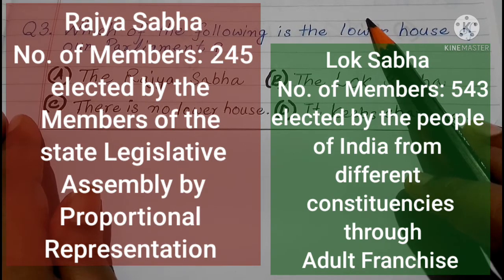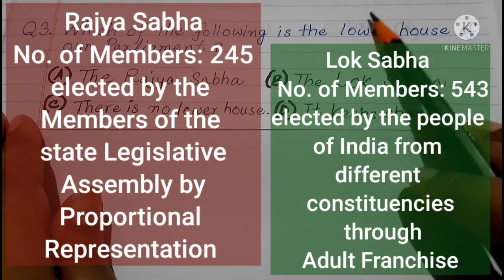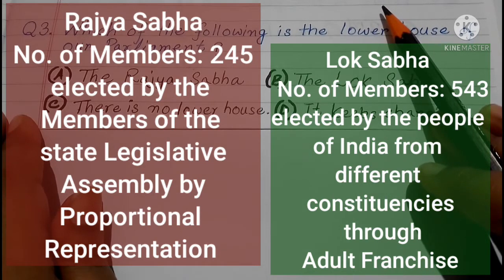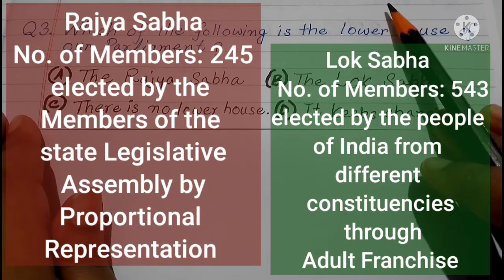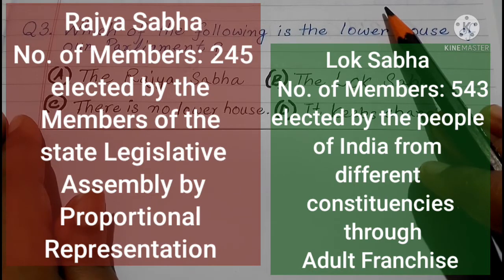Each member actually represents the constituency for 5 years. But for the Rajya Sabha, there is no permanent member for 5 years. They can continue up to 2 years, 2.5 years, and the maximum is 6 years.